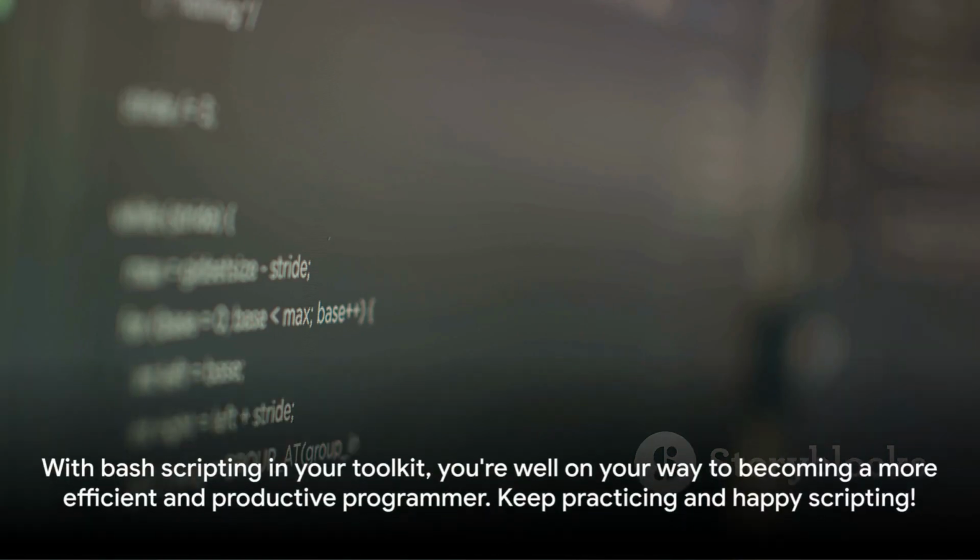With Bash scripting in your toolkit, you're well on your way to becoming a more efficient and productive programmer. Keep practicing and happy scripting.